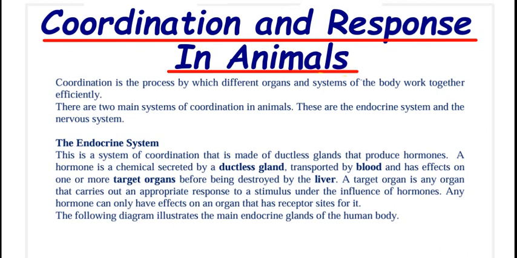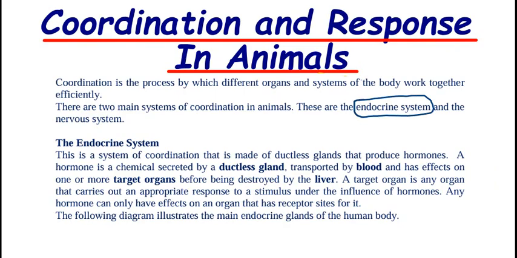Now, one thing you have to understand under this topic is that it is made up of two systems. So we have the endocrine system and the nervous system. Coordination itself is the process by which organs and systems of the body work together efficiently. So it simply means that we are just talking about organs and what? And systems working together. That is what we call coordination. Now, we understand that we only have two types of coordination, the endocrine system and the nervous system.